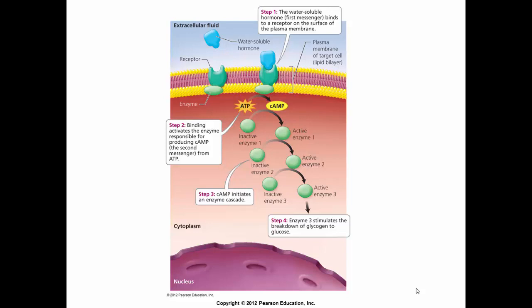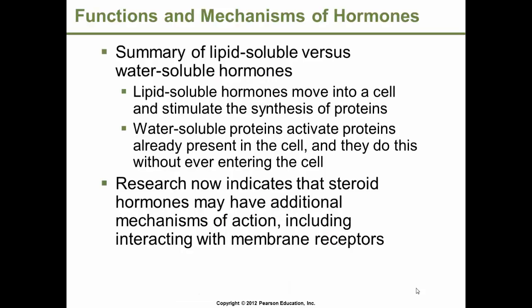This one's going to break down glycogen to glucose within the cytoplasm. You notice it never goes within the nucleus itself. This is all occurring within the cytoplasm.